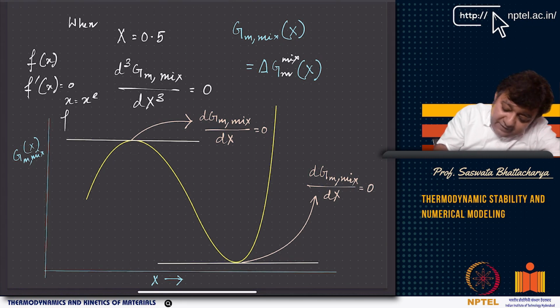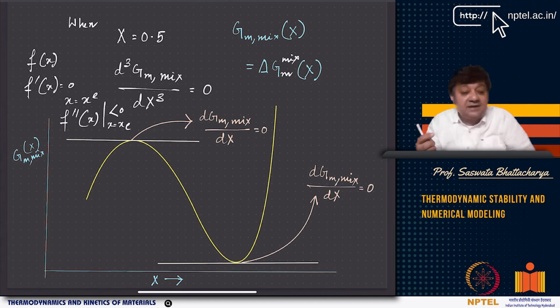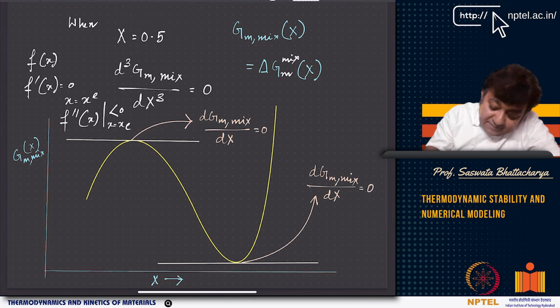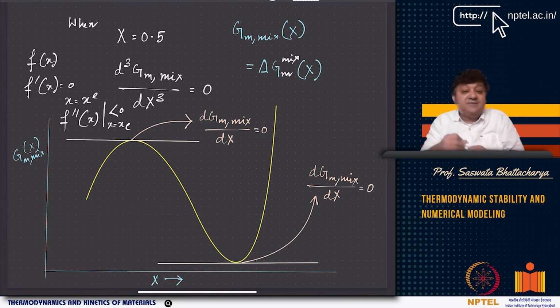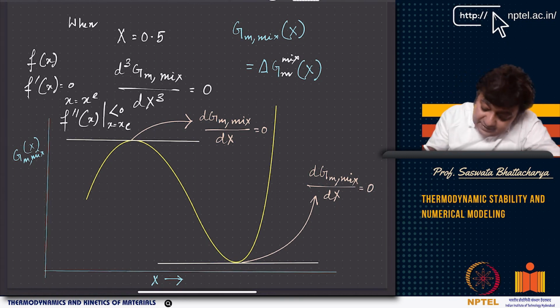Now I do f double prime x. At x equal to xe, I get less than 0. That means at xe the function is a maximum, right? The function is a maximum if the second derivative is negative. Here the second derivative is indeed negative, right? The curvature indeed is negative.